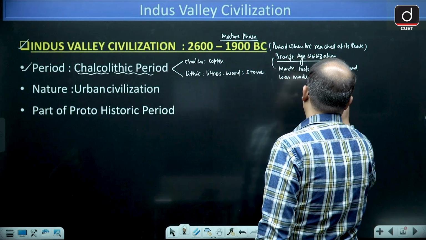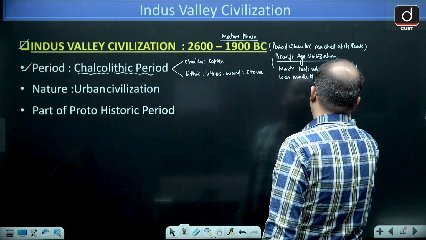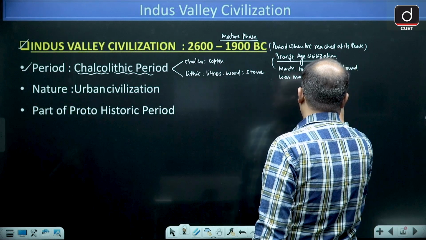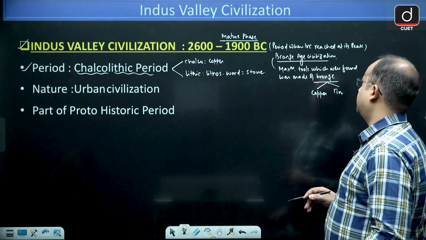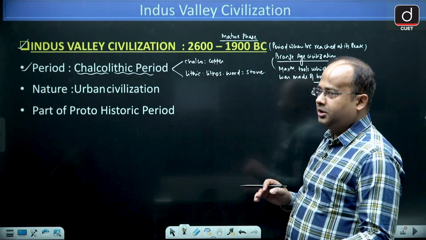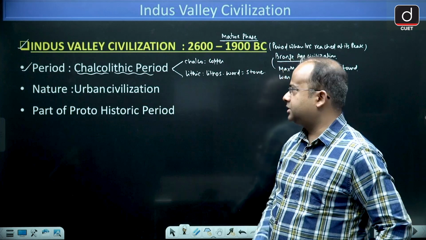And you all know that bronze is an alloy of copper and tin. So the maximum tools which were found were made of bronze. Therefore this period is called a Bronze Age civilization.